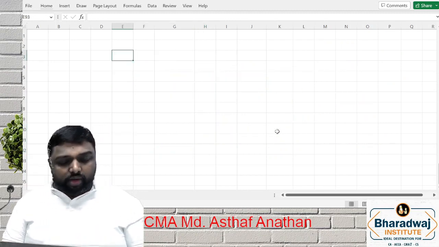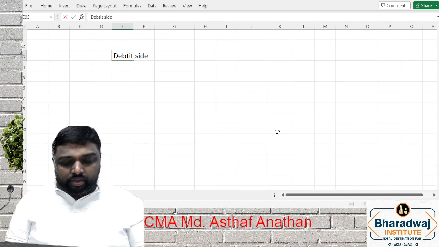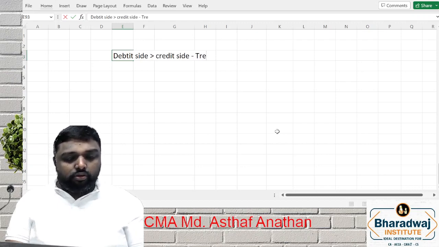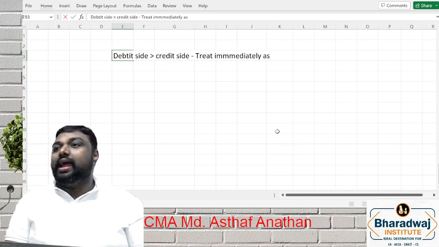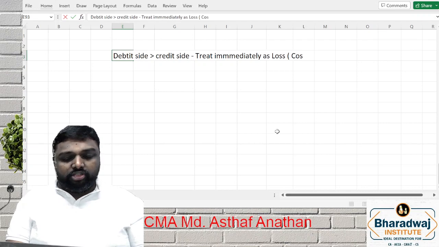What is situation 1? That is, debit side greater than credit side. What do we have to do? Treat it immediately as a loss. Which account will this go to? This will go to the profit and loss account.